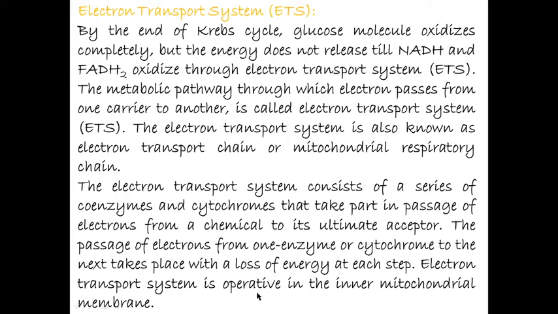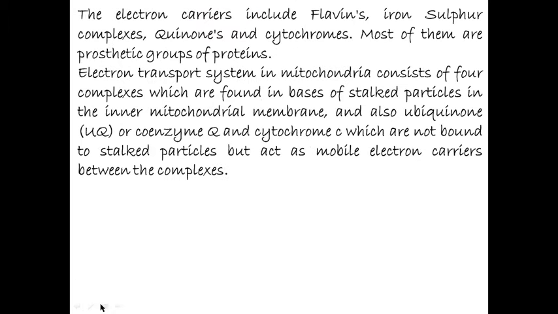The electron transport system is operative in the inner mitochondrial membrane. The electron carriers include flavins, iron-sulfur complexes, quinones, and cytochromes. Most of them are prosthetic groups of proteins.